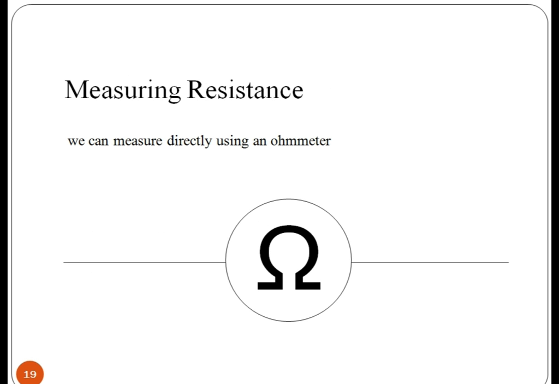An ohmmeter is a device to measure resistance. We can use a multimeter which is set to the resistance measuring mode.